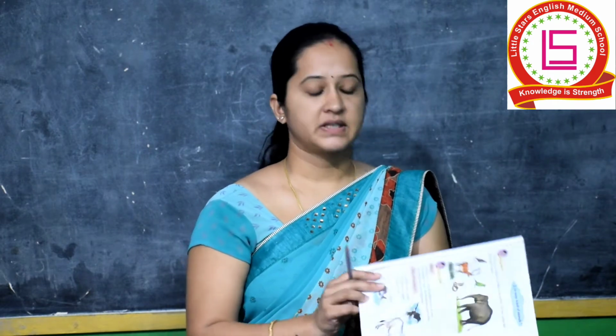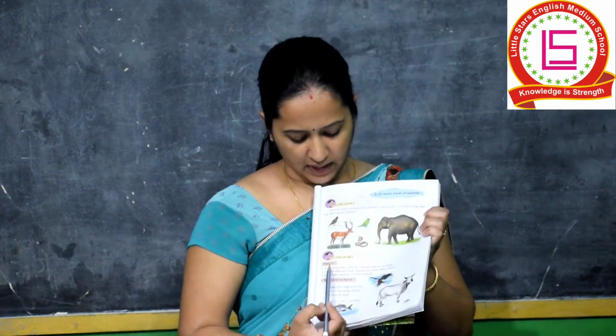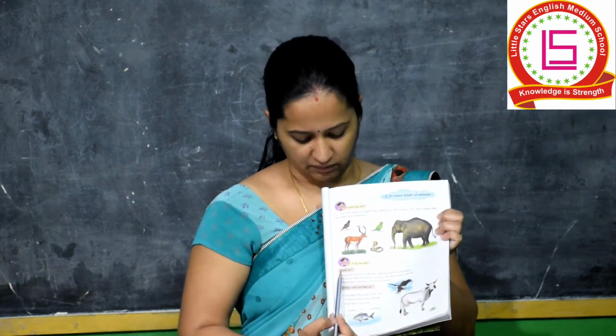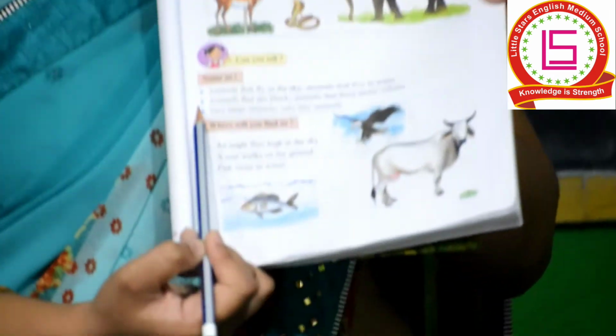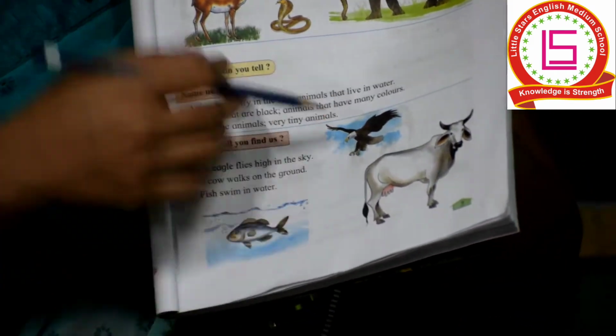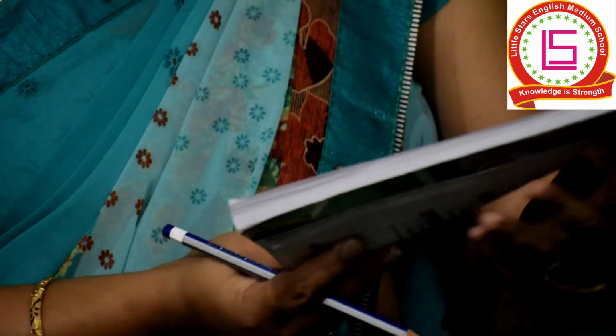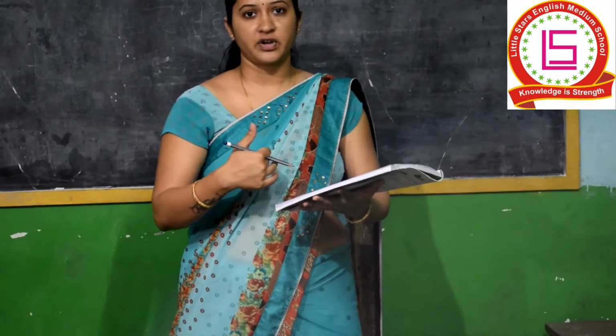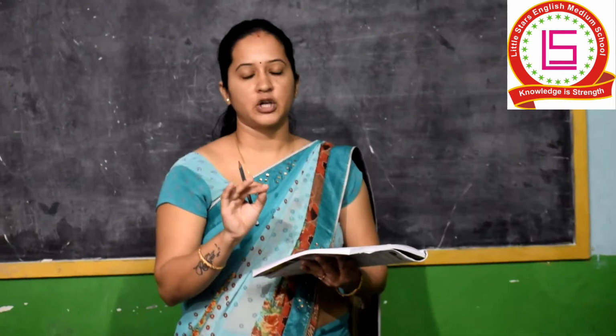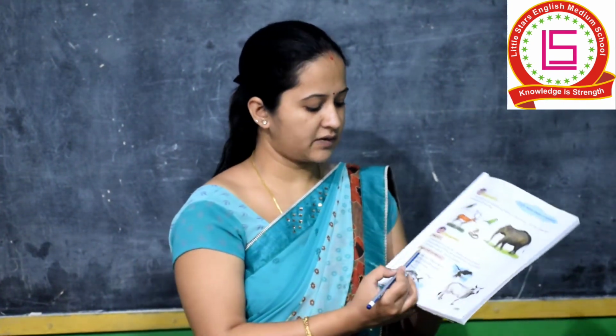Next. See children, I will tell you one thing, that the questions which are here, 1, 2 and 3, the 3 blue dots, I will skip these now, but I will tell you the homework afterwards. You just have to do it in your scrapbook. First of all, we will finish off with your lessons, and in the end I will tell you what you have to do in your scrapbook. Okay. Now we will start from here.